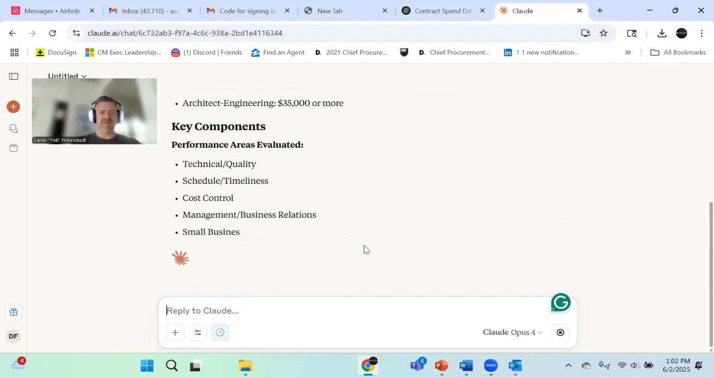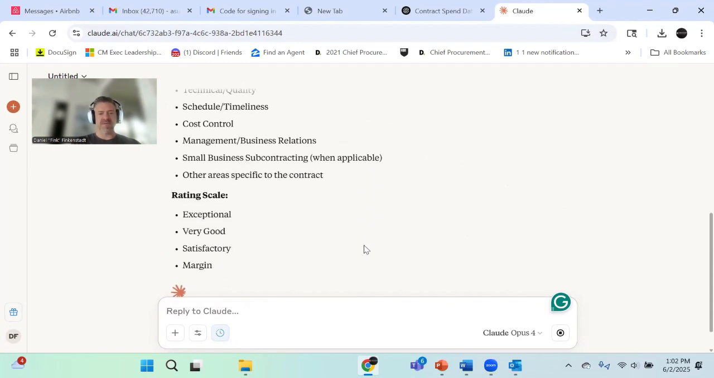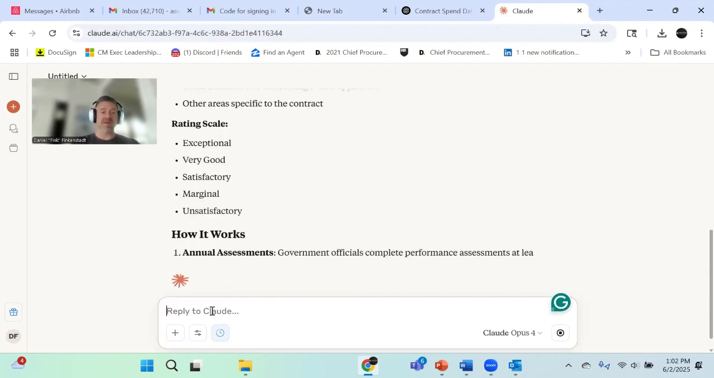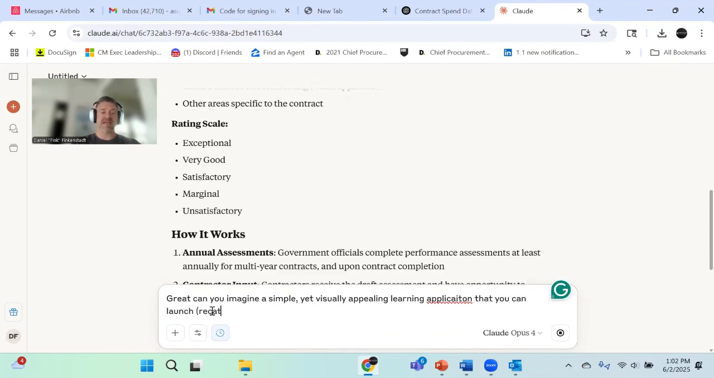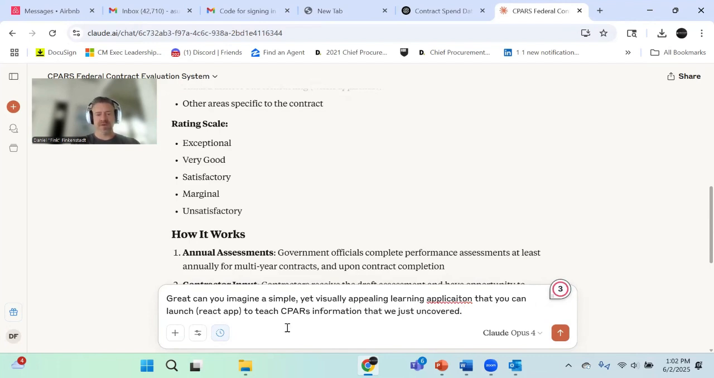We're going to just imagine that this is absolutely correct for the sake of time. It looks pretty correct, but we're going to imagine it for the sake of time. And what I'm going to say is like, great. Can you imagine a simple yet visually appealing learning application that you can launch React app? And this is just to help it know that that's what I want it to do, a React app, but it usually picks up that that's what you need. React app to teach the CPARS information that we just uncovered.